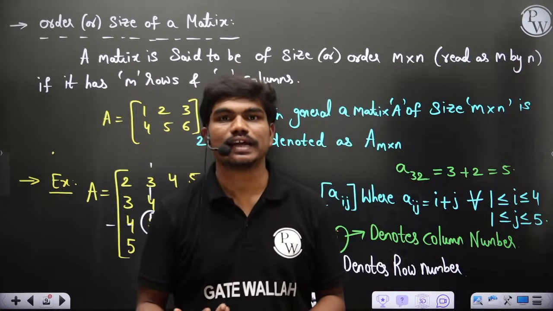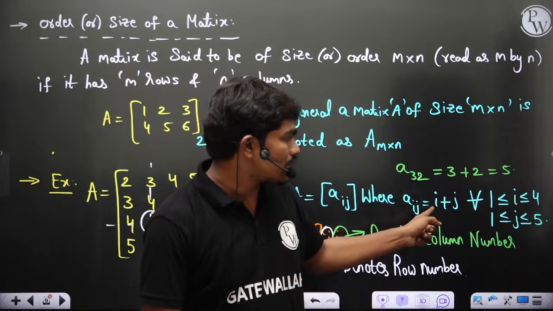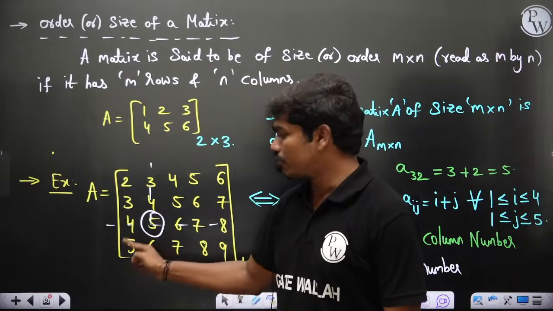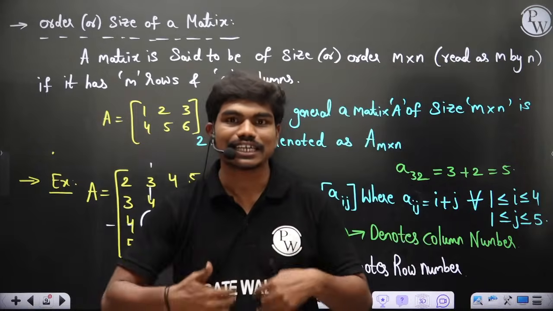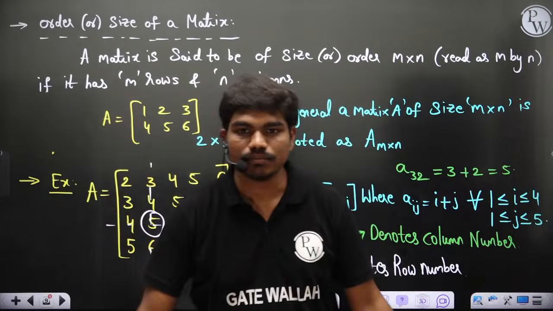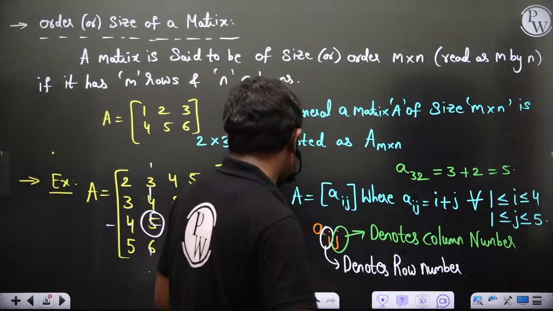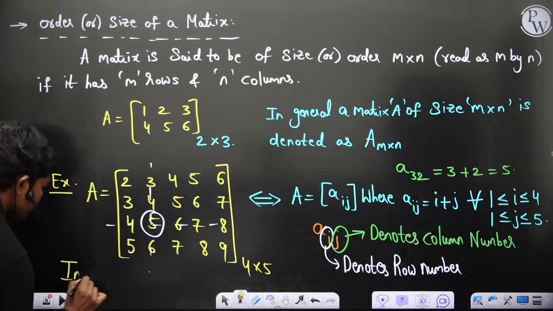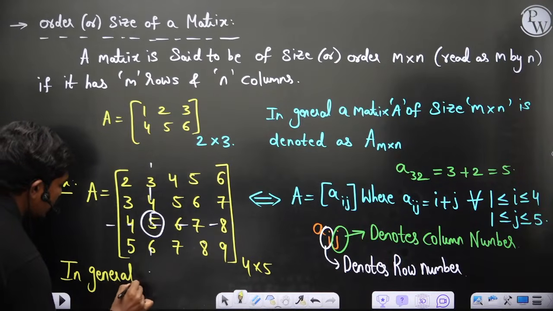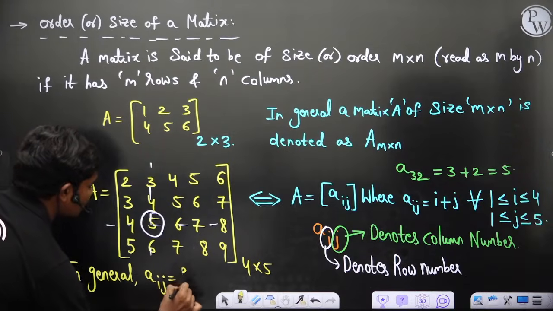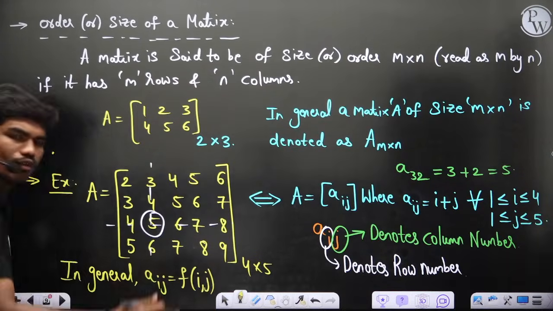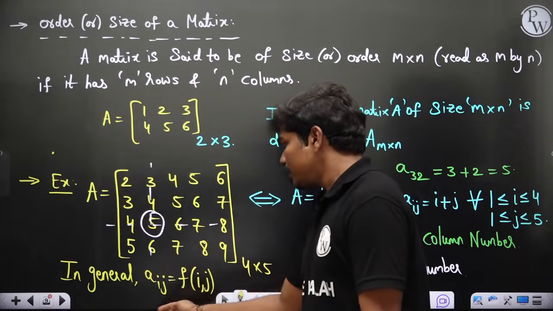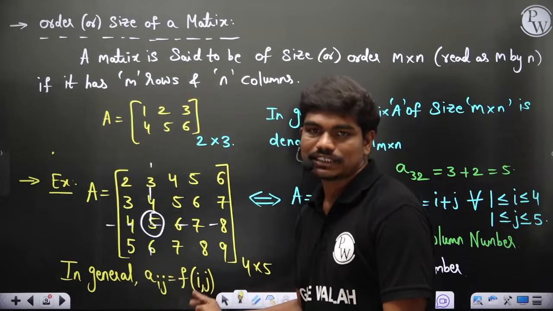For example, if I want to calculate the fourth row, first column element, I put i equal to 4 and j equal to 1. A41, the fourth row, first column element, is equal to 5, and you can see this is 5 of course here. Did you all understand how we can represent matrices without writing the full matrix? In general, this Aij will be some function of i comma j. It can be i plus j, i power j, whatever. Any element in the matrix can be given as some function of i comma j.